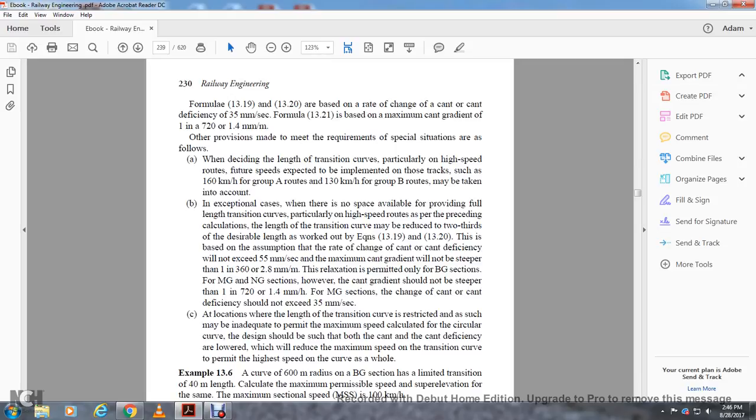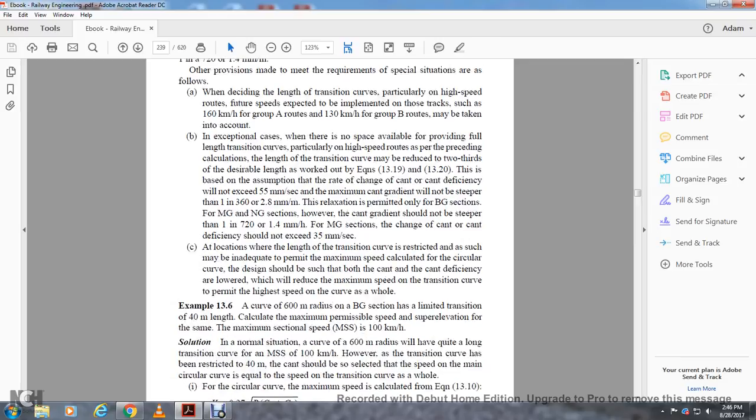As the location length of the transition curve is restricted, the permitted maximum speed is calculated with the circular curve. The design should be such that the cant and the cant deficiency are reduced, lowering the maximum speed of the transition curve, to permit the higher speed of the curve as a whole.